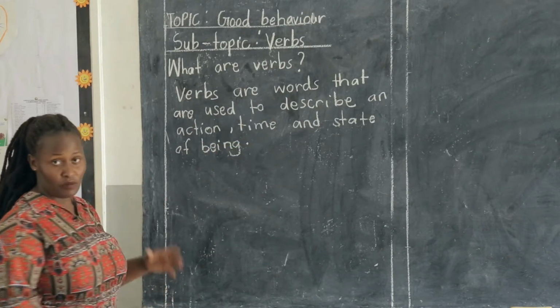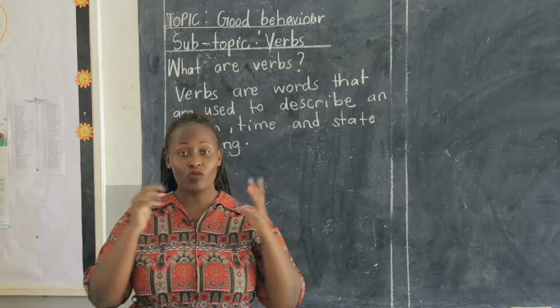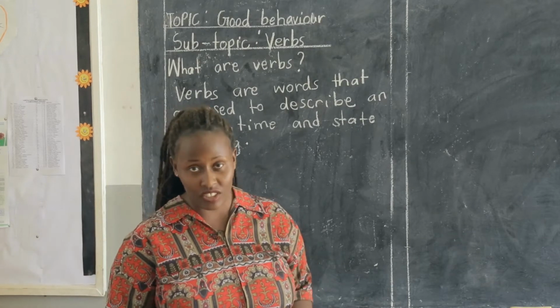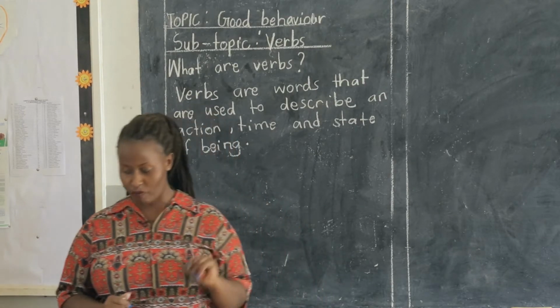So that is what we mean when we talk about verbs. The words we use to describe an action, time, and state of being.